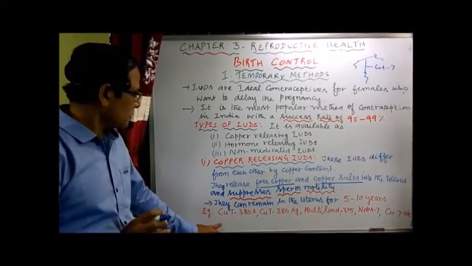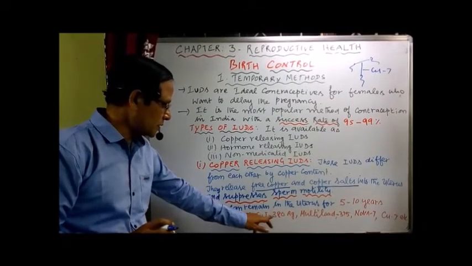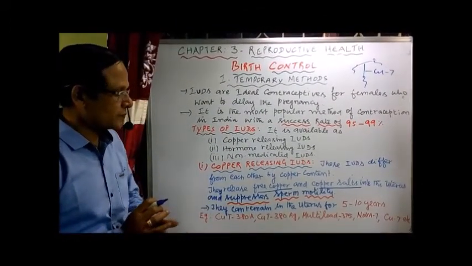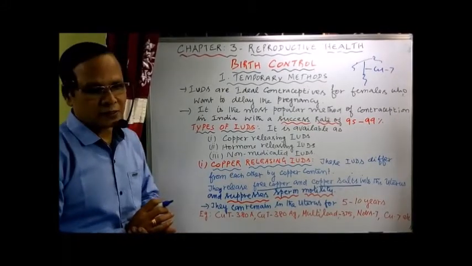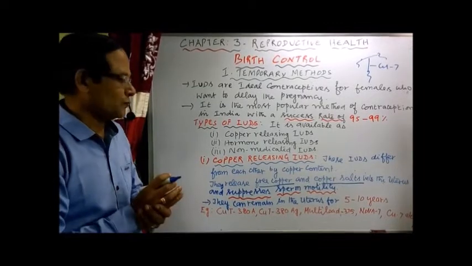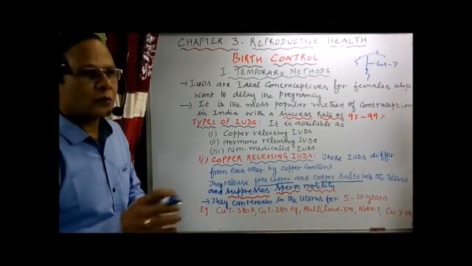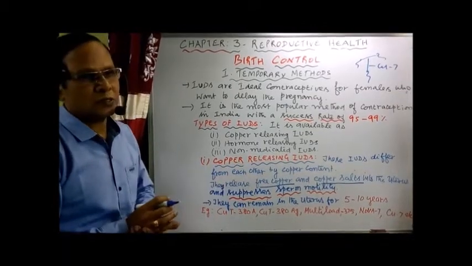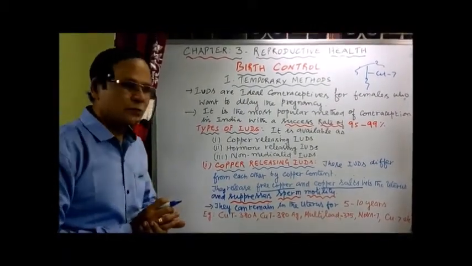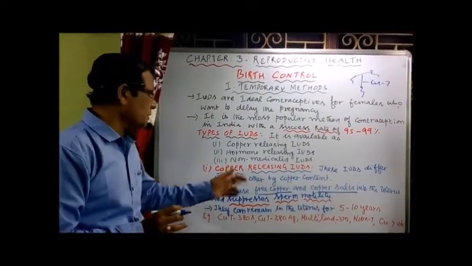Examples are CuT380A, CuT380Ag, Multiload 375, Nova T and CU7. They're all T-shaped, releasing different amounts of copper ions into the uterus, thereby inactivating or suppressing the sperm motility. That's about copper releasing IUDs.